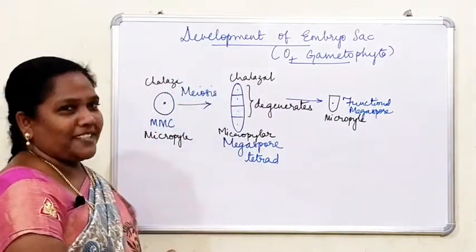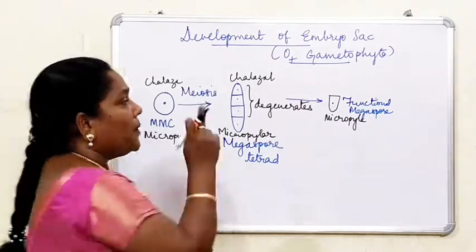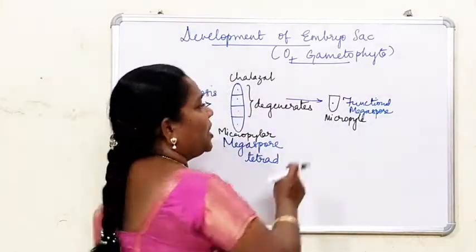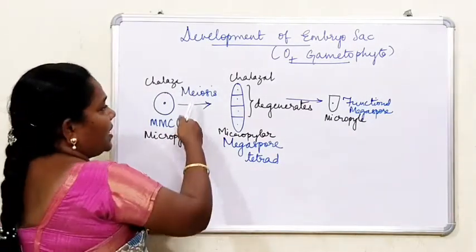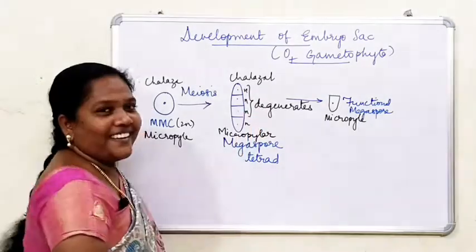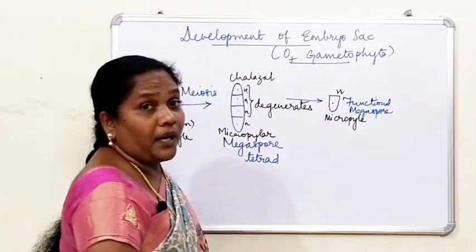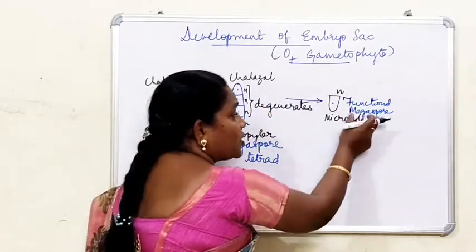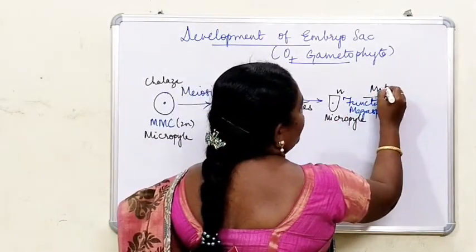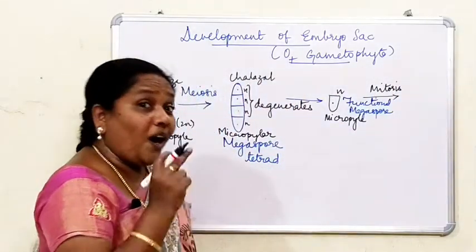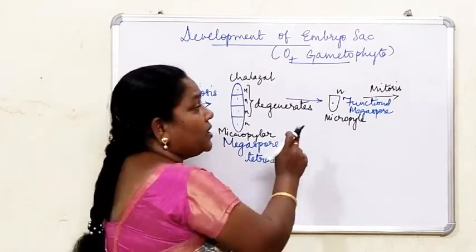Till now we have studied the meiotic division, where the chromosome number is reduced. Now we are going to study the mitotic division. One more thing you have to be very clear about: the MMC is 2n, diploid. When it undergoes meiotic division, the cells are haploid. Out of 4, 3 degenerate and only 1 remains, and this is again haploid. This haploid functional megaspore undergoes mitotic division. Only the nucleus divides here.